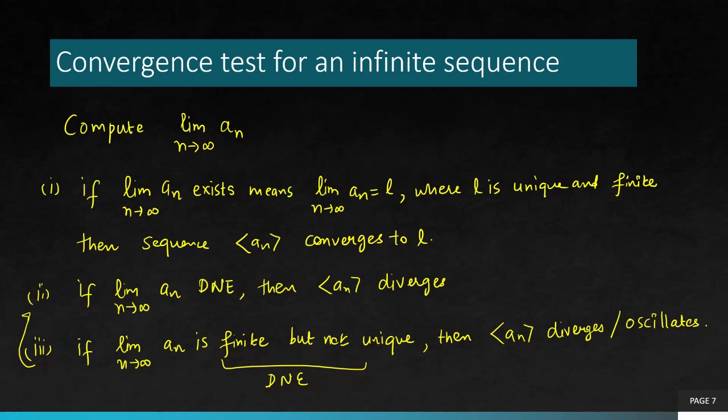So do not think in the third case the limit is existing. The limit is still non-existent, but it's a specific type of non-existent, that it's non-existing because it's not unique. It's not non-existing because it's infinite. It's finite but not unique. So whatever be the case, only in the first case is the sequence said to be a convergent sequence, otherwise divergent. You don't want to go into details of whether it's oscillatory or not. Just focus on convergent or divergent. So now you have got the test. Now let's apply this test to various examples and see what we get.